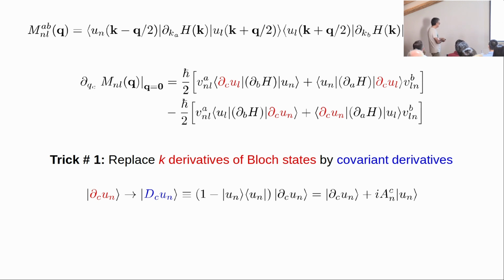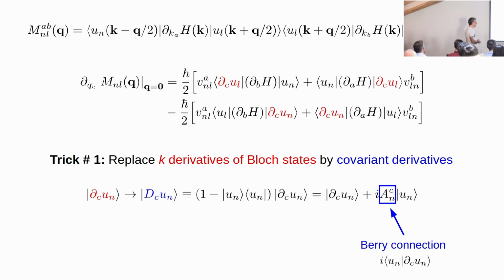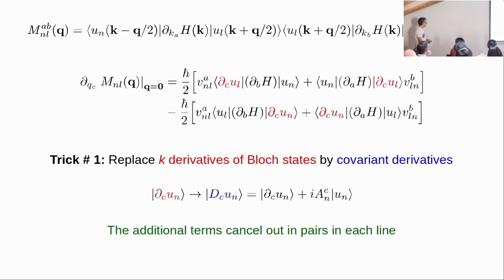So the covariant derivative is the ordinary derivative plus a correction term that involves the Berry connection. And the neat thing is the following. If you make this replacement in this expression, of course, term by term, things will change. But the changes will cancel pairwise between the two terms in each line. Okay?